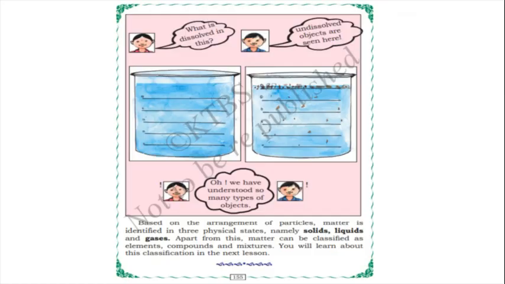So what have we learned, children? What are the states of matter? Solid, liquid, and gaseous. Yes. Apart from this, matter can be classified as elements, compounds, and mixtures. You will learn about this in your higher section. In this section, we have learned solid, liquid, and gases.